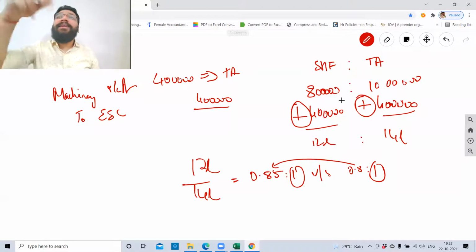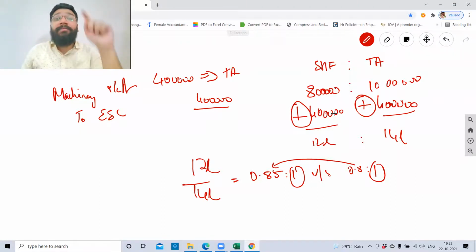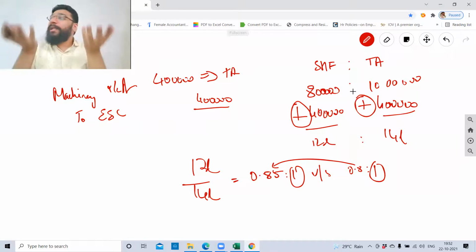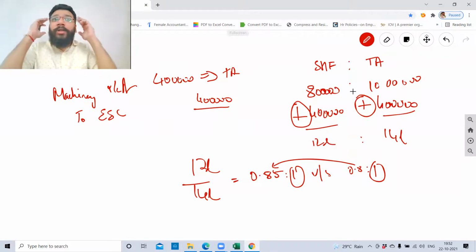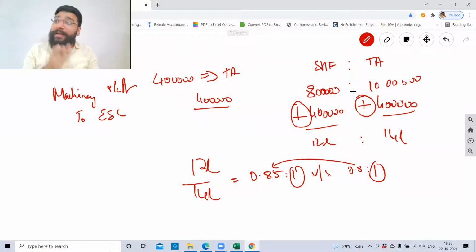But one more confusion that will come here is that on both sides 4 lakh is increasing. So your psychology will tell you, without calculating, that both sides are increasing, so no change. But don't do that. Calculate till the end and compare the ratio, then decide whether there is a change or not. Very important, right?